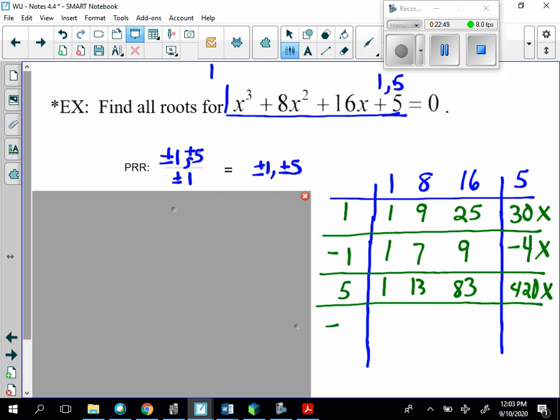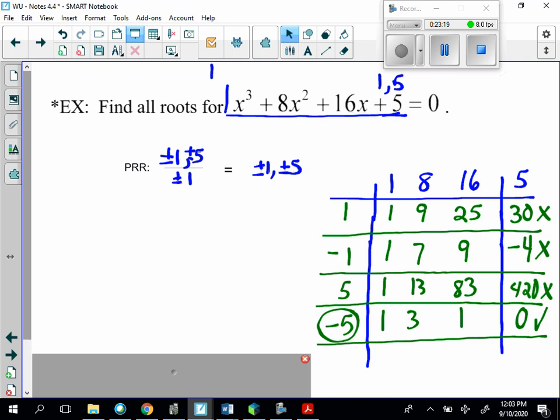So we'll try negative 5. So we'll bring down the 1. 1 times a negative 5 is a negative 5, plus 8 is 3, times a negative 5 is a negative 15, plus 16 is 1, times a negative 5 is a negative 5, plus 5 is 0, so it checks out. So negative 5 is a 0. Good. Okay, so now we know that.